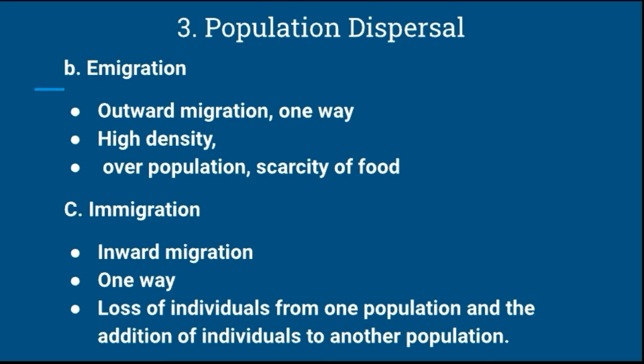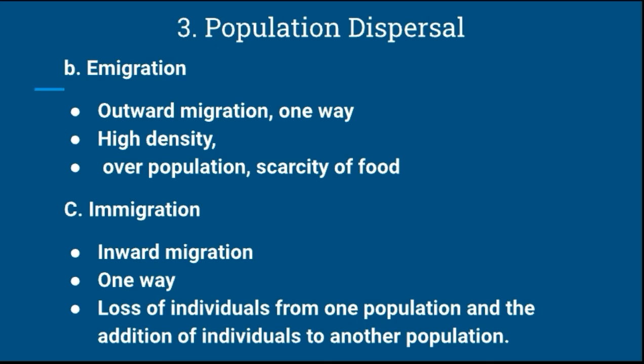Immigration leads to a loss of individuals from one population and the addition of individuals to another population. Hence immigration may change the structure of a stable population.